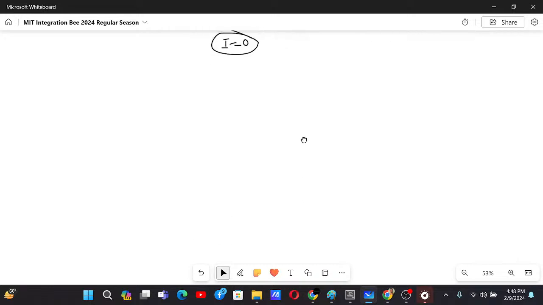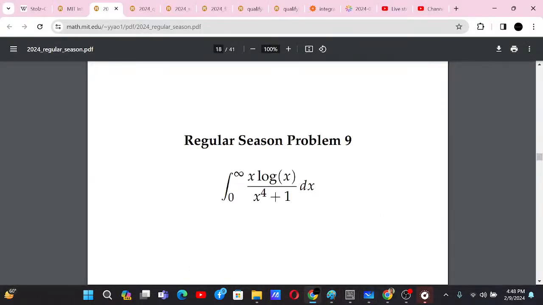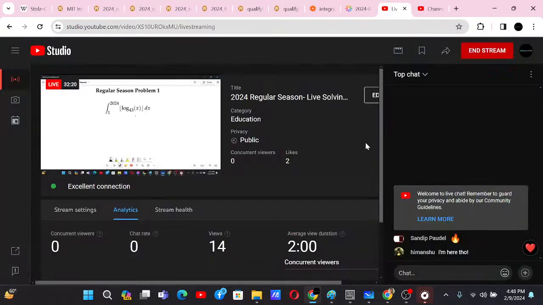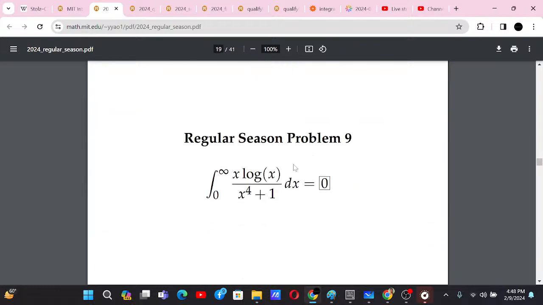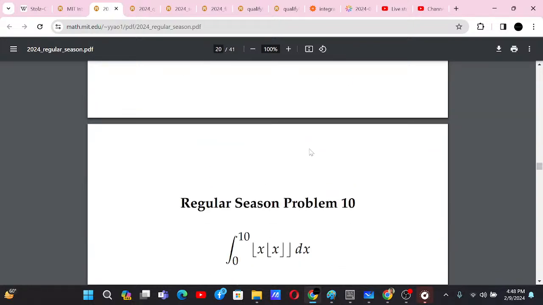Basically, if there are such complicated functions, you can directly guess that the answer is 0, because in 2 minutes you cannot really solve those problems. That's why. Let's go to the next problem now. I guess the answer is 0.